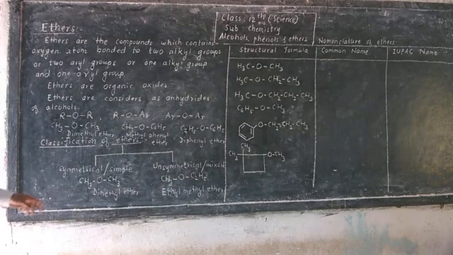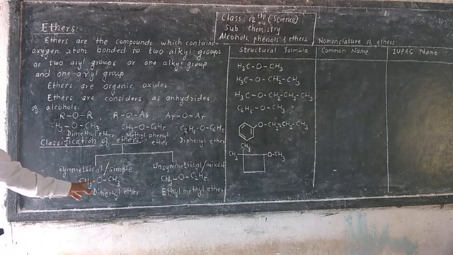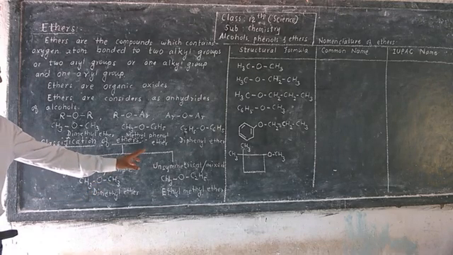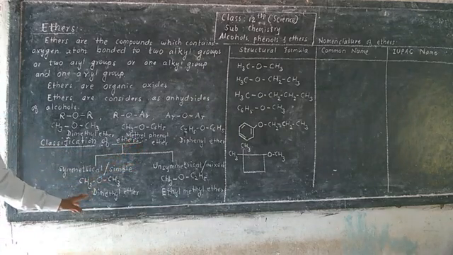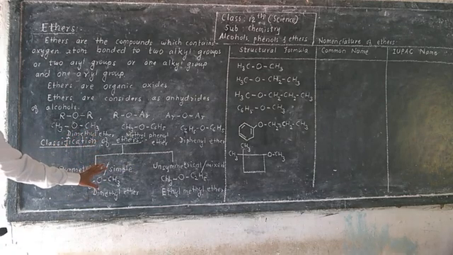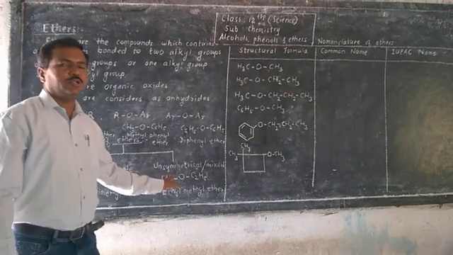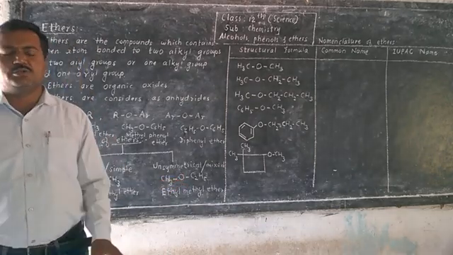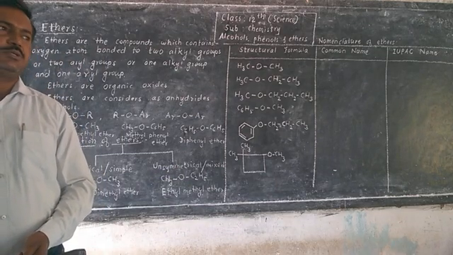So, depending upon the alkyl or aryl groups attached to the oxygen atom, they are classified as simple or symmetrical and mixed or unsymmetrical. If the same groups are attached, then it is a simple or symmetrical ether, and if different alkyl groups are attached to the oxygen atom, it is an unsymmetrical or mixed ether.